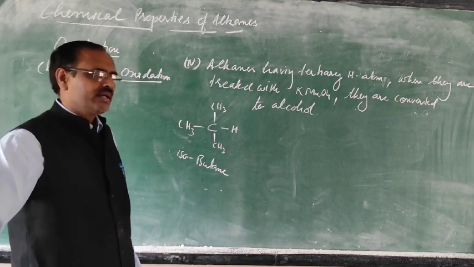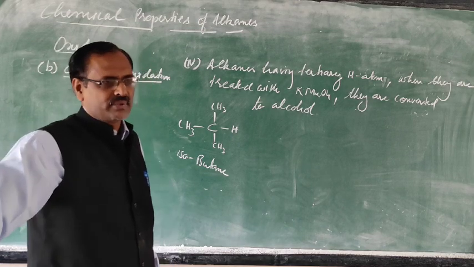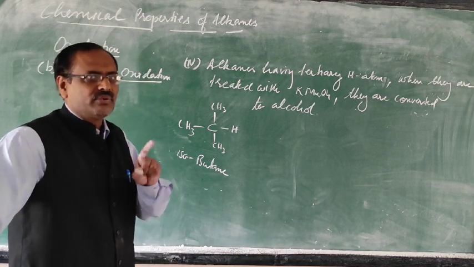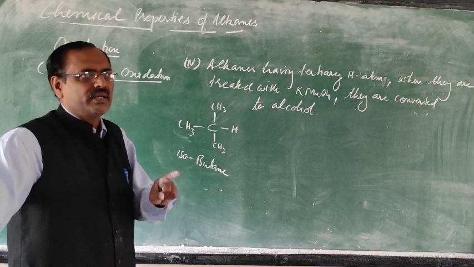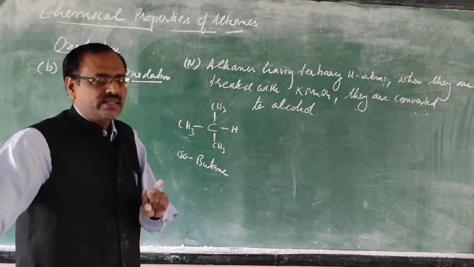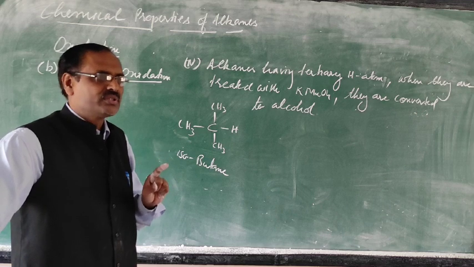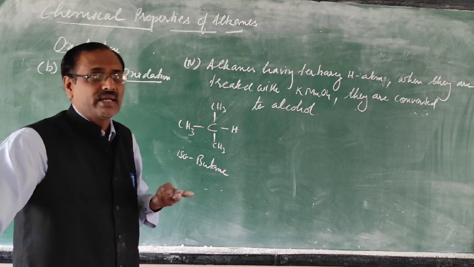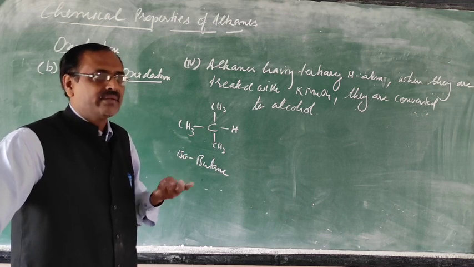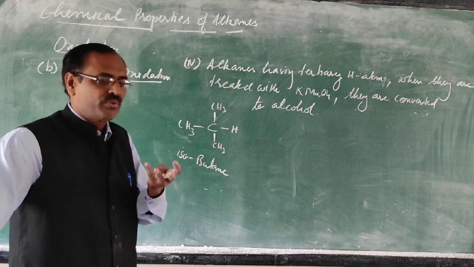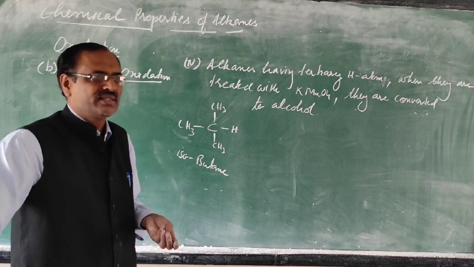Primary carbon, secondary carbon, tertiary carbon and quaternary carbon. The carbon atom which is attached to one carbon or no carbon is called primary carbon. The carbon atom attached to two carbon atoms is called secondary. The carbon atom bonded to three carbon atoms is called tertiary.